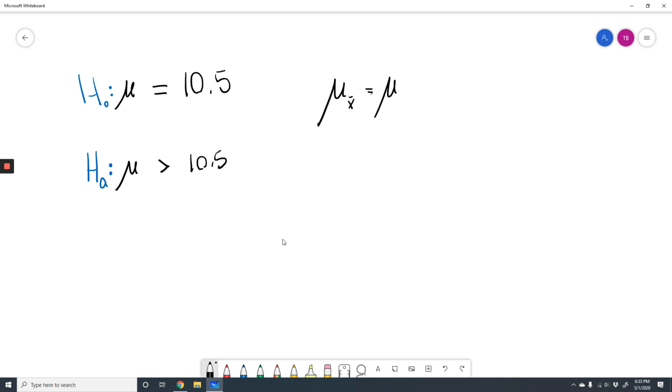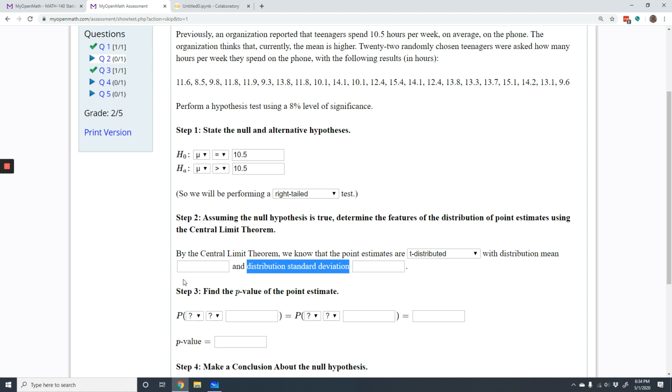That's going to be, what we're going to use for that is the hypothesized population mean that we see in our null hypothesis. Okay, so that is what our distribution mean is in this case, so 10.5. That's what we are hypothesizing. So we're assuming that hypothesis, and then we're going to test if it's true.